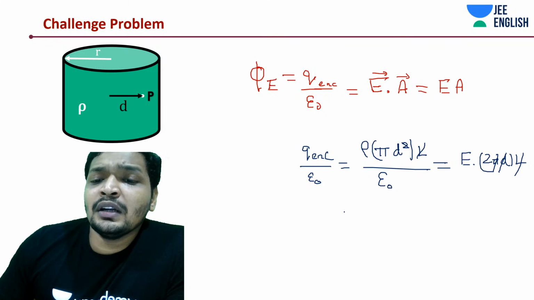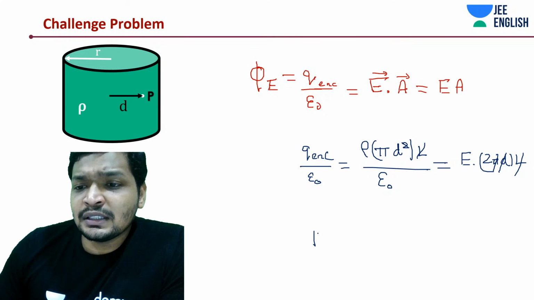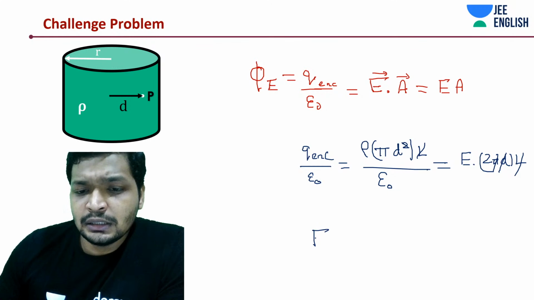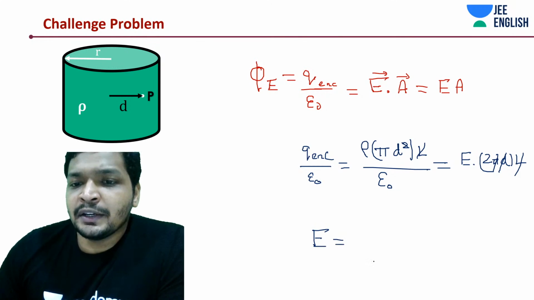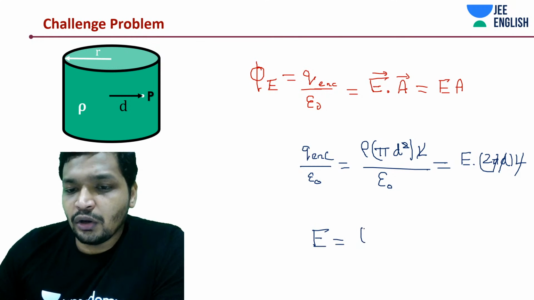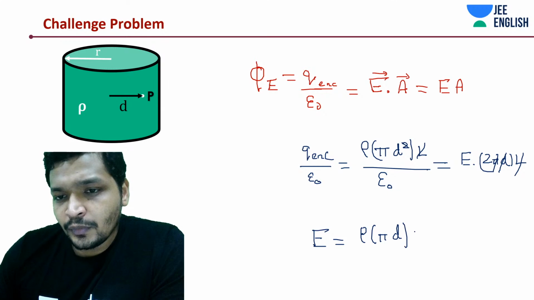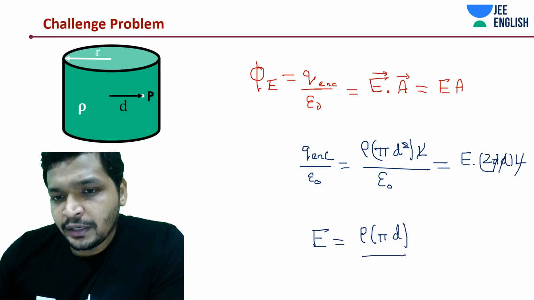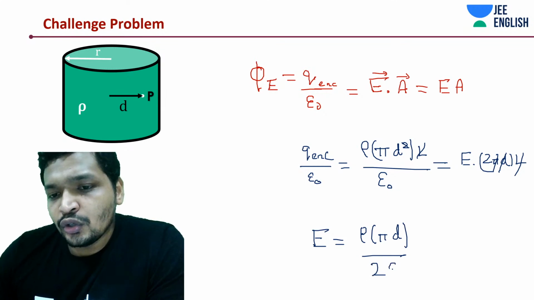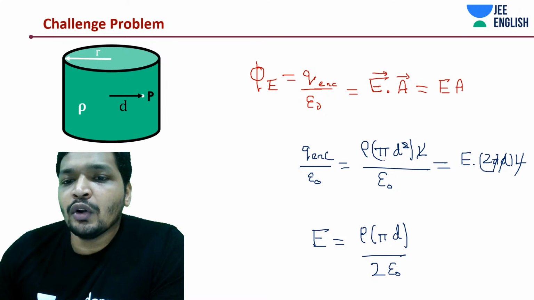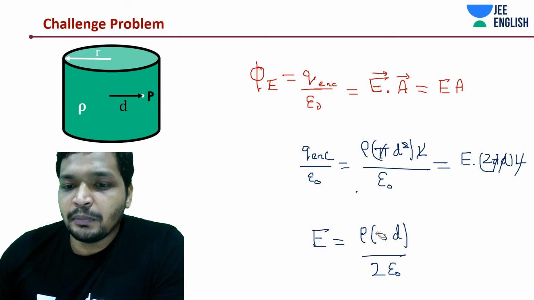What is left over is that the electric field is simply this thing divided by 2, rho d divided by 2 epsilon naught. Where did we get this? Basically a very simple expression.